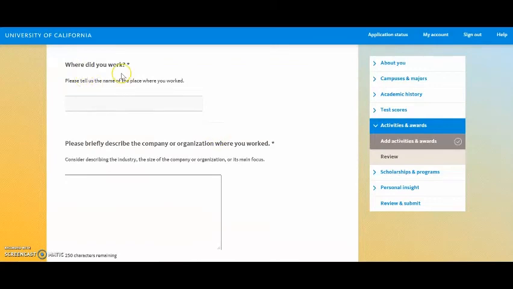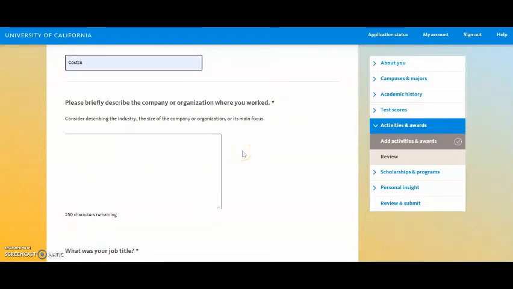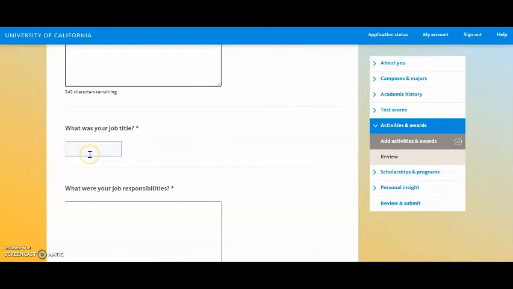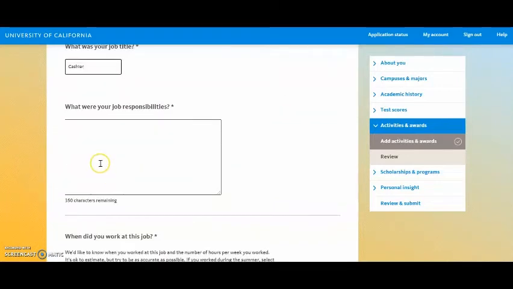Next, they're going to ask, where did you work? I'm going to put in Costco. And then they want a brief description of the company or organization. So again, as thoroughly as you can, answer the question. Next, they're going to want to know, what was your job title? I'm going to go ahead and put in cashier. And then they want to know what your job responsibilities are. So again, explain as thoroughly as you can what those responsibilities are.